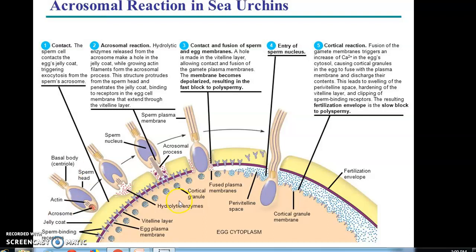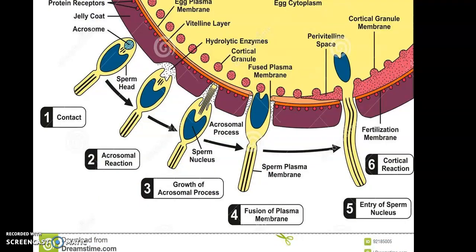As we know very well, a sperm head contains some hydrolytic enzymes which are very essential to enter the egg membrane, and one example is the hyaluronidase enzyme. In the next slide, you will see the sperm head contact with the egg membrane.